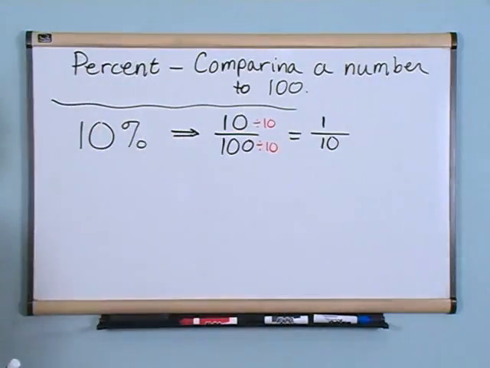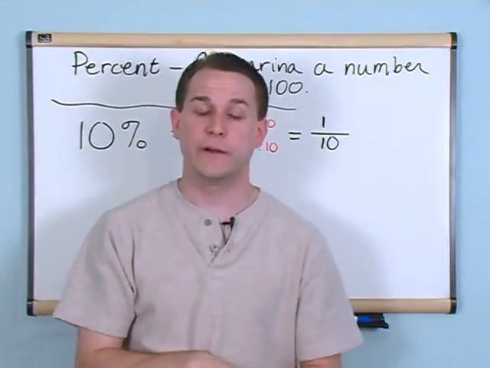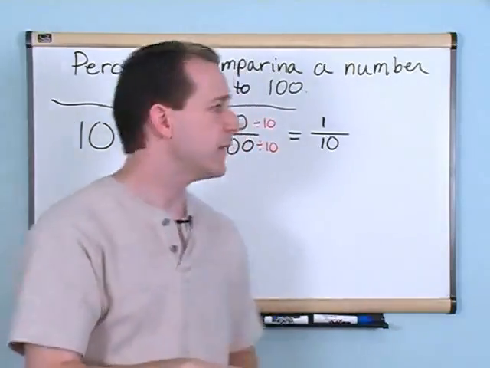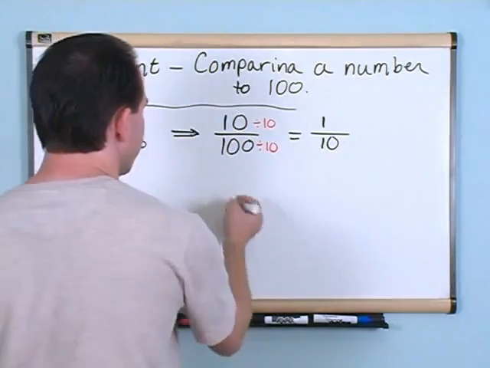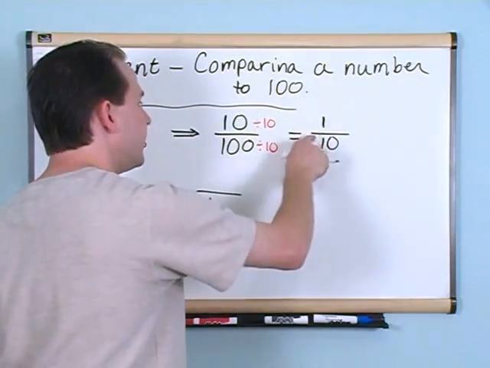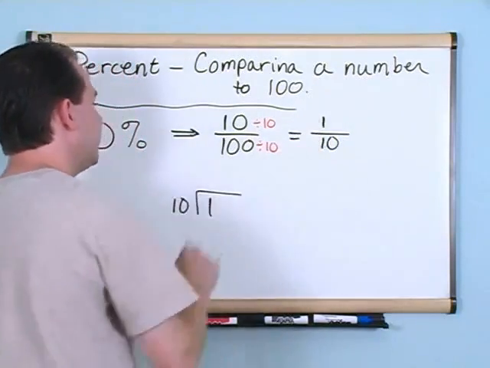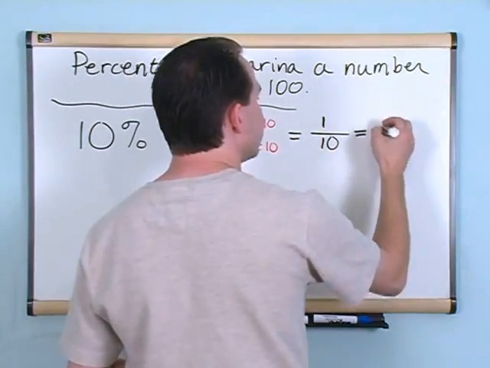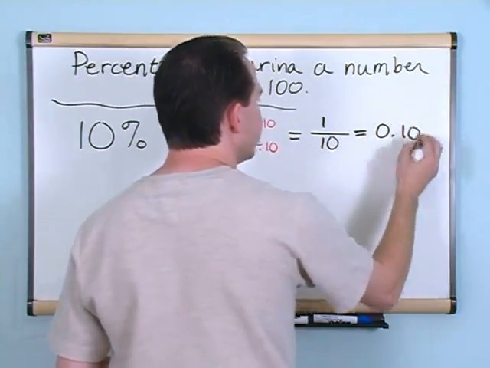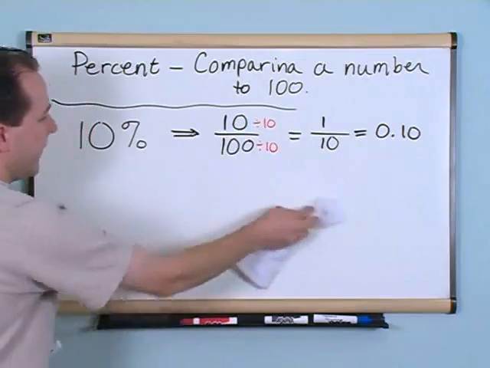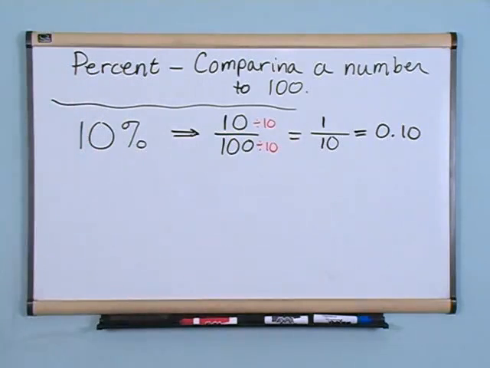Now if you go back and look at the section on dividing decimals or dividing fractions, you could set up a division here. You could say 1, and I can divide 10 into it. This is 1 divided by 10. That's what a fraction is, 1 divided by 10. And I could do this long division, and when you would do that, you would see that this comes out to 0.10 in decimal form. Okay, I have a lot of stuff on the board here, and it may not make a lot of sense, so I'm going to back up and I'm going to explain everything to you here.